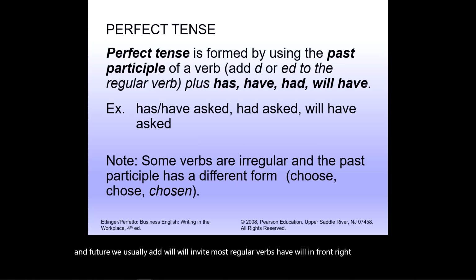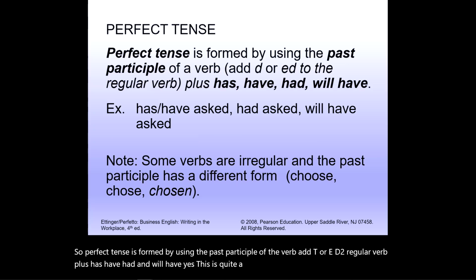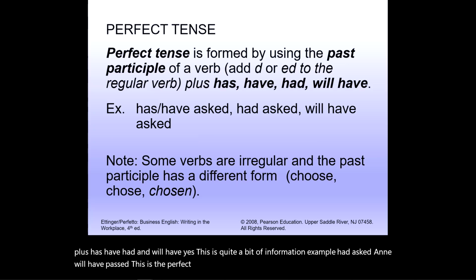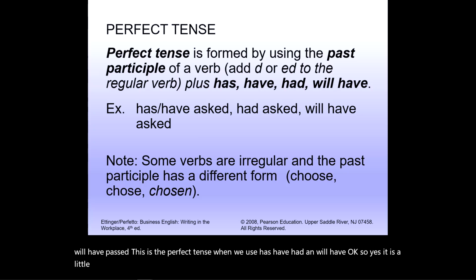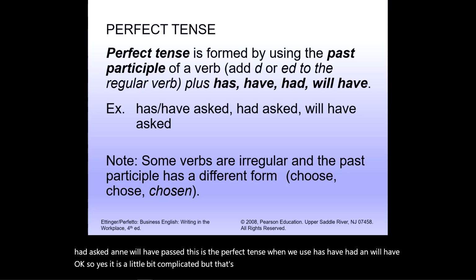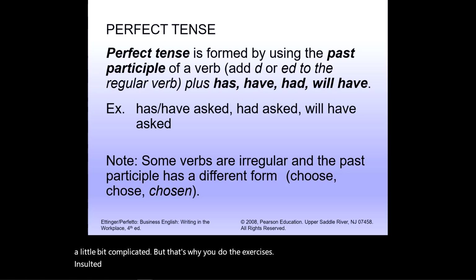So perfect tense is formed by using the past participle of a verb, add T or ED to the regular verb, plus has, have, had, or will have. Yes, this is quite a bit of information. Example: has asked, have asked, had asked, and will have asked. This is the perfect tense when we use has, have, had, and will have. Yes, it is a little bit complicated, but that's why you do the exercises, to practice and know exactly what the perfect tense is.